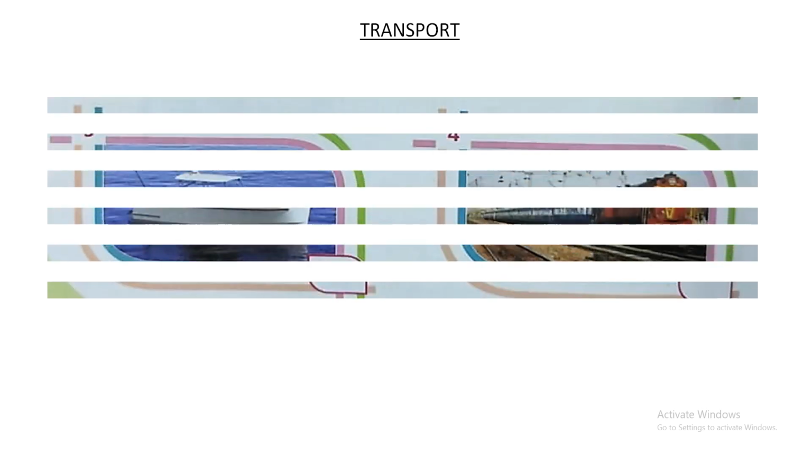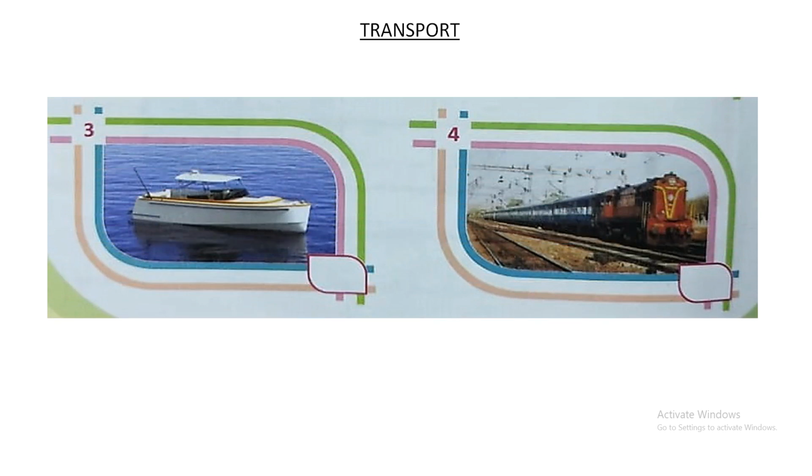All right, now the next one. Can you see this picture? Yes, this is number 3. This is a picture of a boat. This also moves in water. So this is the means of water transport. So W for water you will write, and then under the picture you will write water transport.